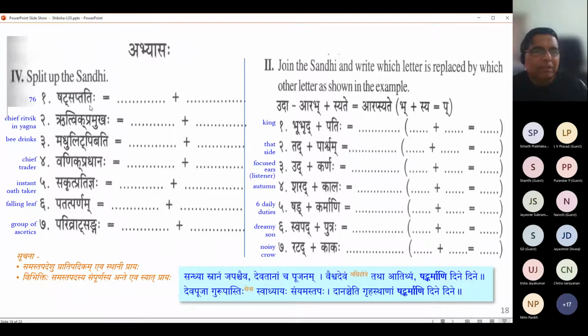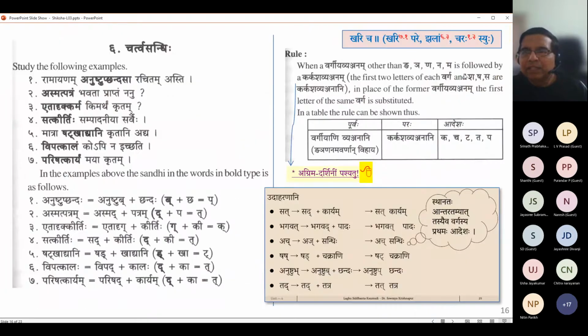Our process here is very simplified. We know all these examples belong to Chartva, so that challenge is removed, but at least let us try to understand. Shat Saptatihi is there. Shat has a Takara, Saptati has a Sakara. If you go back to the rules, sh and sa are also Karkasha Vyanjanas.